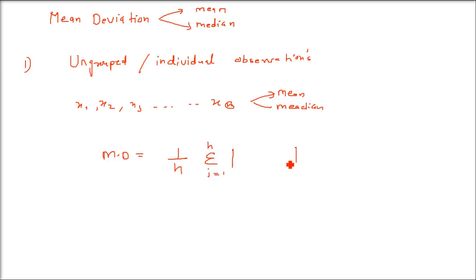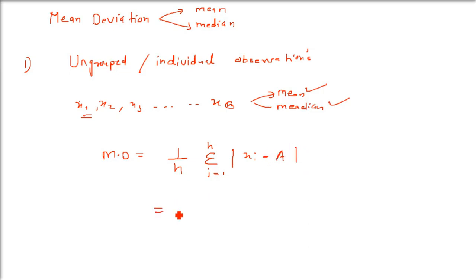Then we have sigma, summation i equals 1 till n, because these are n data. First you have to take a modulus, that is, the positive sign always, of every observation, say xi, x1, x2, x3, i varies from 1 to n. And then you have to subtract the A. This capital A can be mean, can be median. I hope you got the idea. So we'll use both of them in our example.